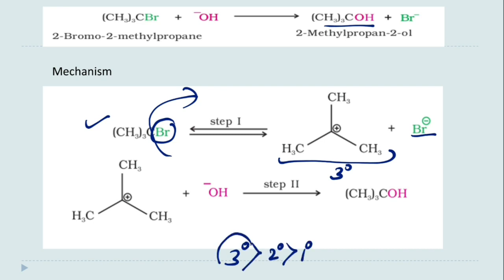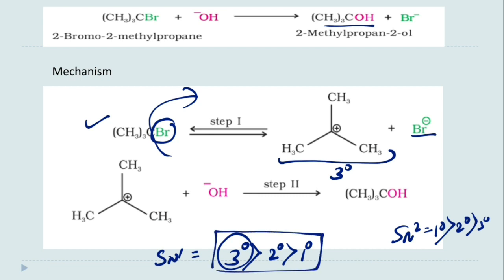So in SN1 mechanism the 3-degree haloalkanes have the higher reactivity. Okay, so in SN2 the order was 1-degree greater than 2-degree greater than 3-degree, but in SN1 the order is reversed. So what we can say that in 3-degree only SN1 is possible,